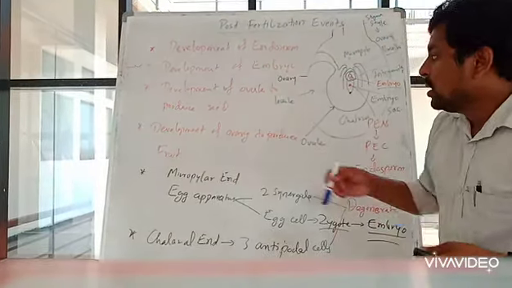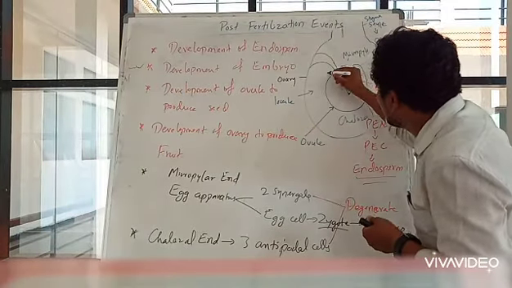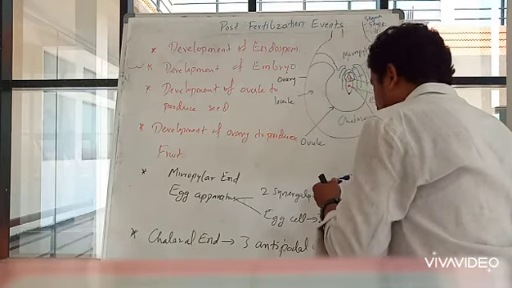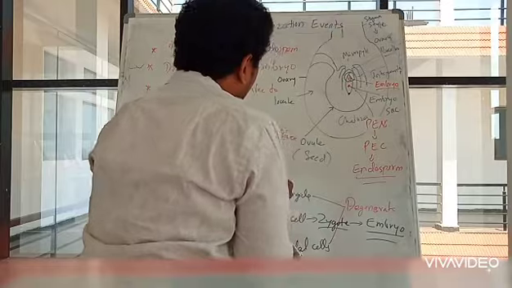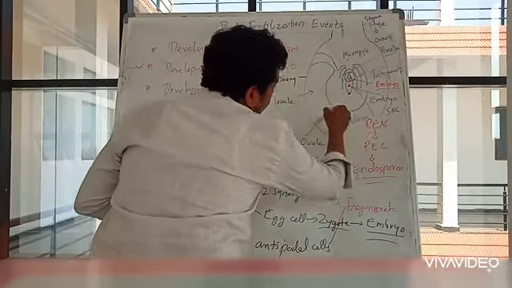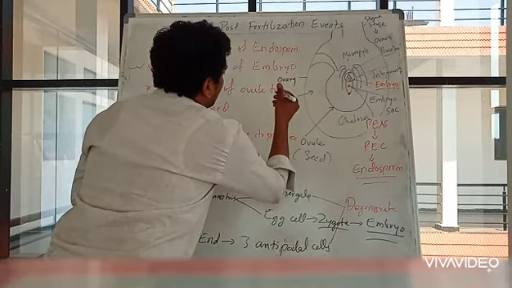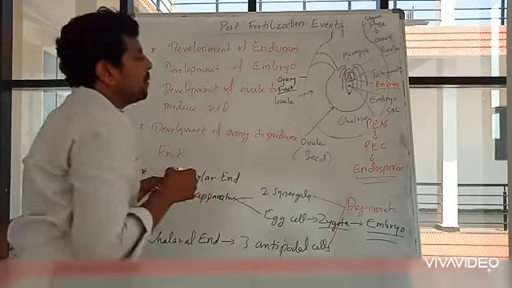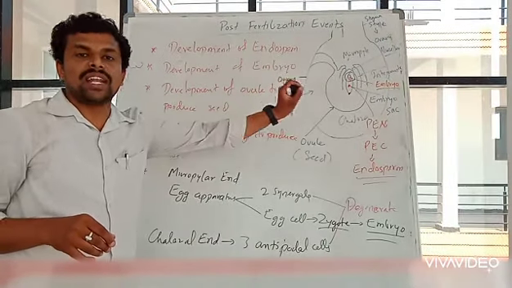And the remaining two portions, development of ovule. Here the complete ovule will be there. This ovule will become seed. Ovule will become seed. And this whole thing, ovary, will become fruit. Ovary will become fruit. So these are the main four developments which take place after fertilization.